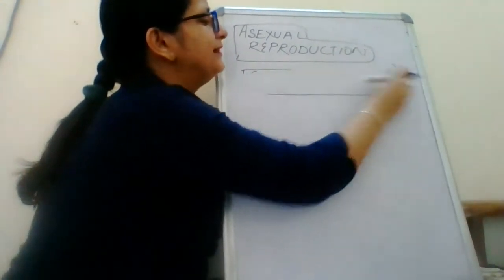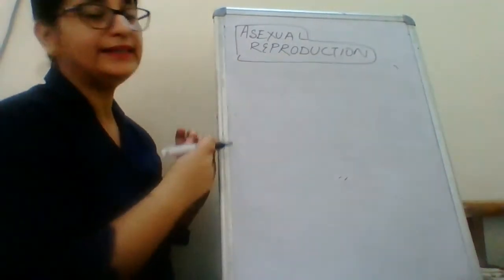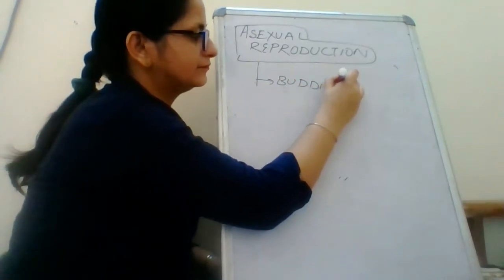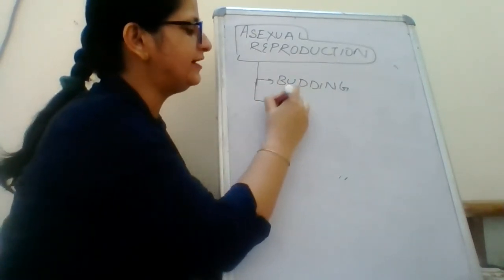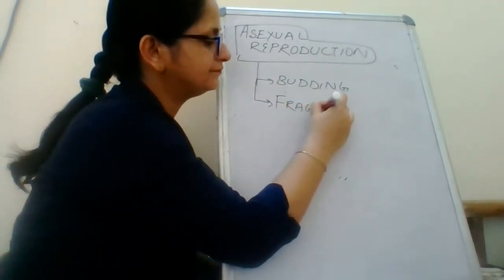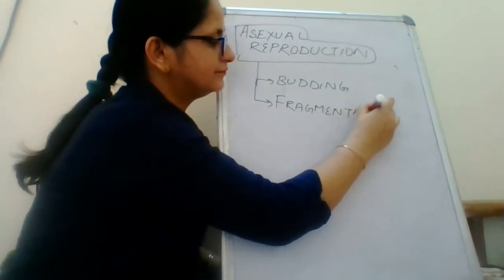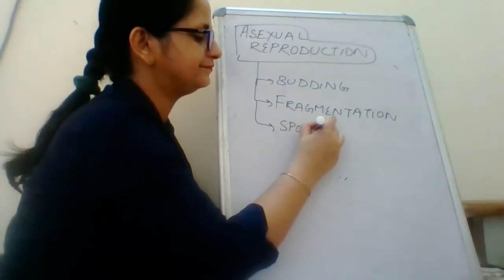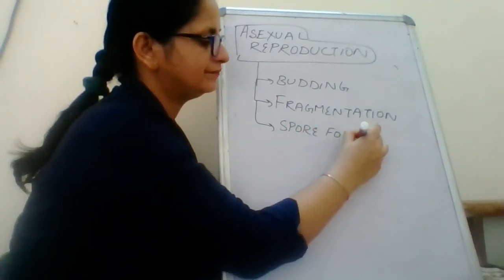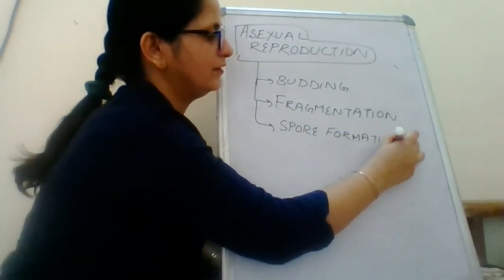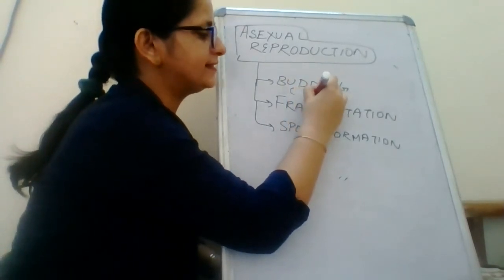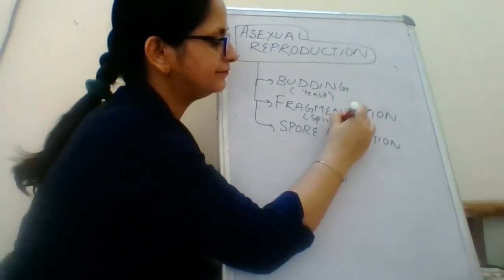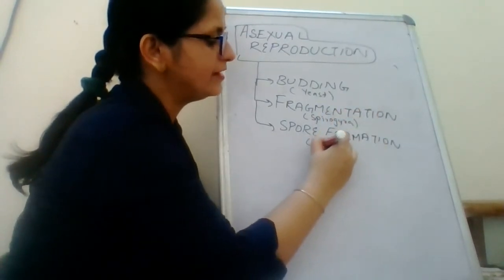Now, all these methods that we did, children, are asexual methods. First we did budding, and then we did fragmentation, and then we did spore formation. Here we did the example yeast. Here we did the example Spirogyra. And here we did the example Rhizopus.